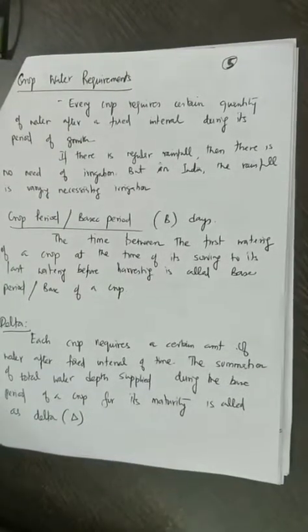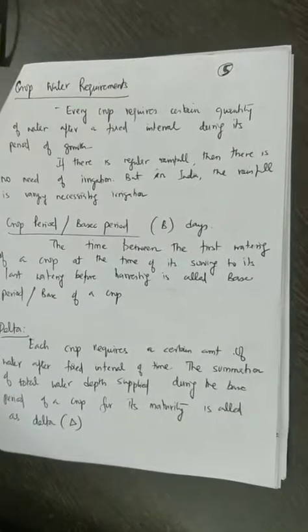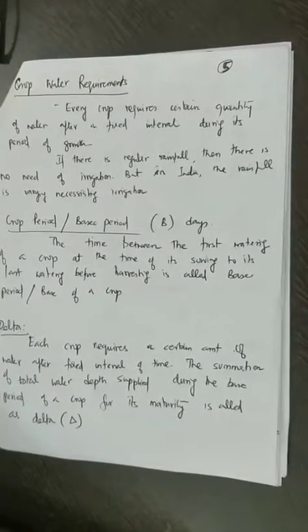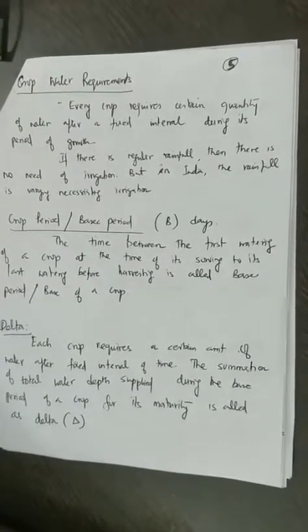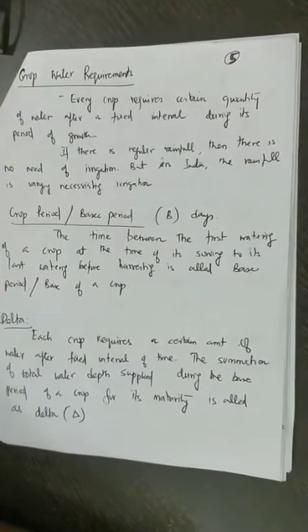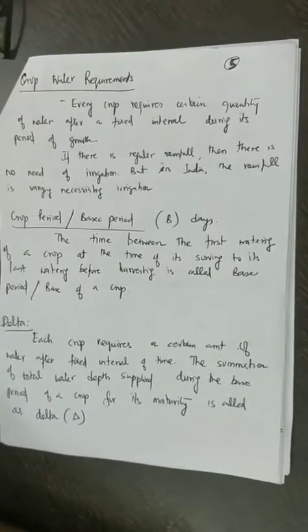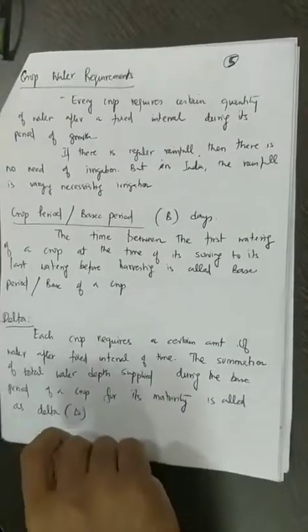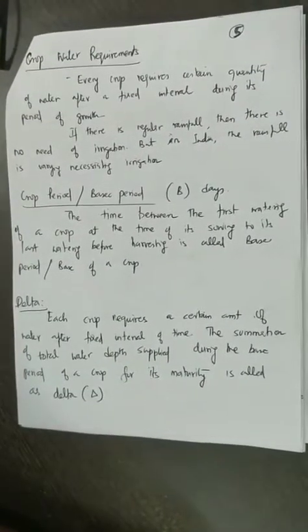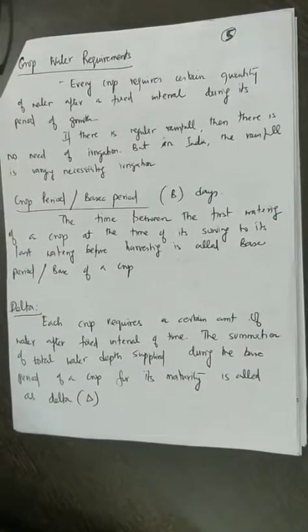For example, in England, the geographical situation is like that. A regular amount of rainfall falls all across the year, so there is no necessity for irrigation structures. On the other hand, in India, as we all know, the rainfall is highly varying, therefore it is important to have irrigation structures all across the country. In order to define the crop water requirements, we need to understand certain basic terms, called crop period or base period.